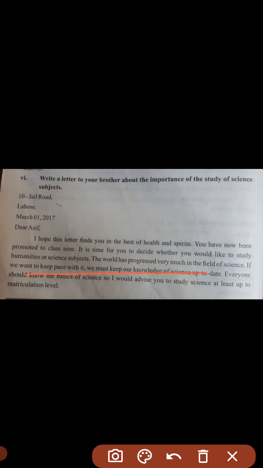If we want to keep pace with it, we must keep our knowledge of science up to date.